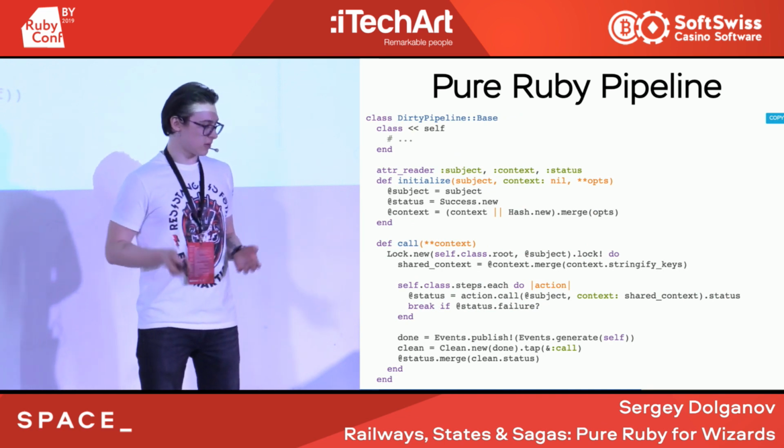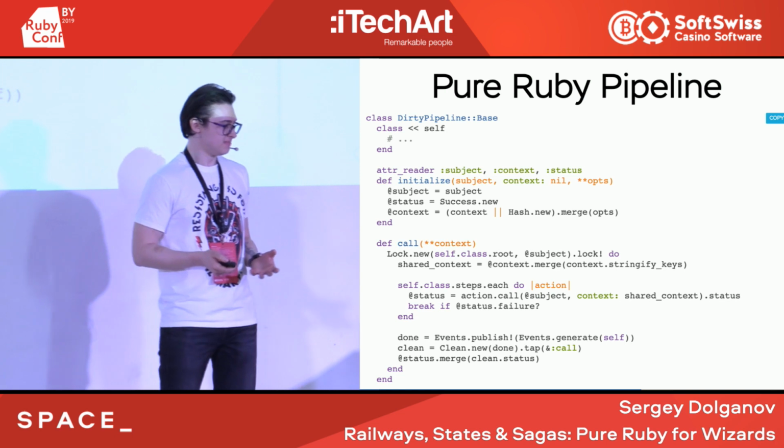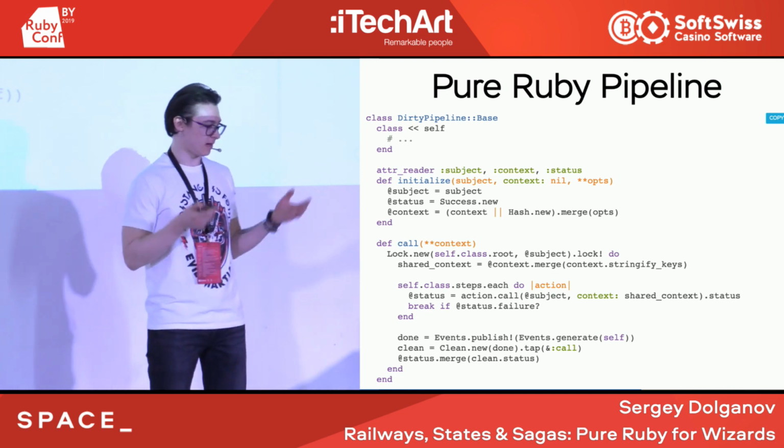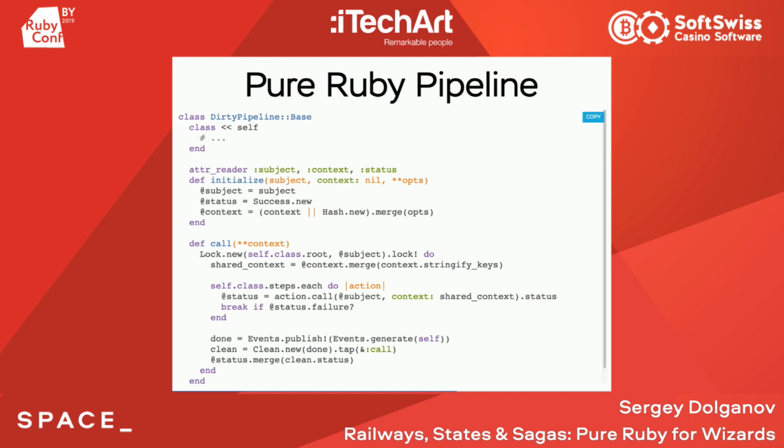Then let's take a look at the actual pipeline code inside the library. And it's quite simple. It contains the call method that, you remember, locks the subject with the pipeline, then goes through steps. And if any action fails, we just break the steps. You know, everything is simple here.